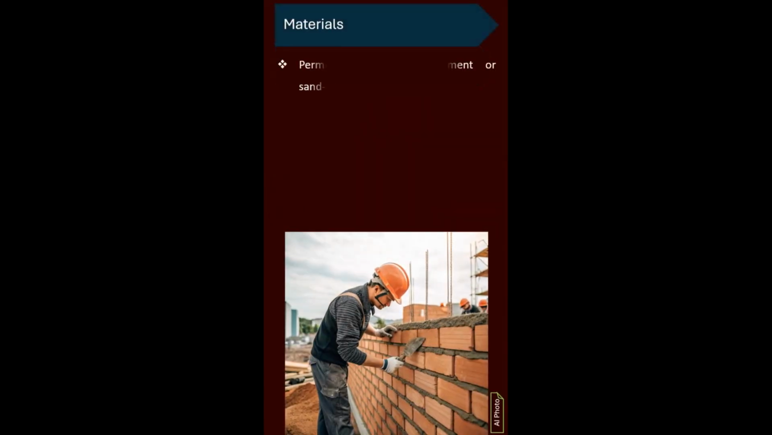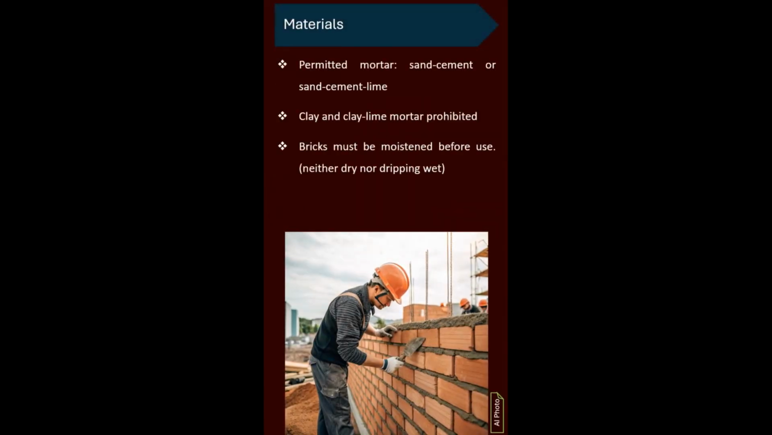Materials. The mortar allowed for masonry is cement sand or cement lime sand mortar, and the use of mud or mud lime mortar is prohibited. The brick must be moistened before use so that it is neither dry nor dripping wet.